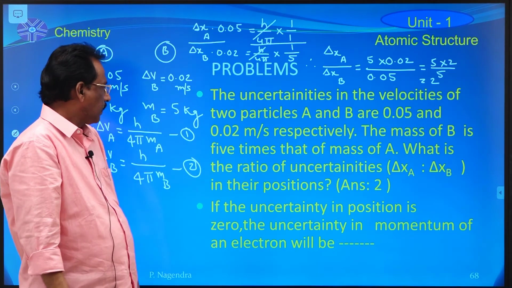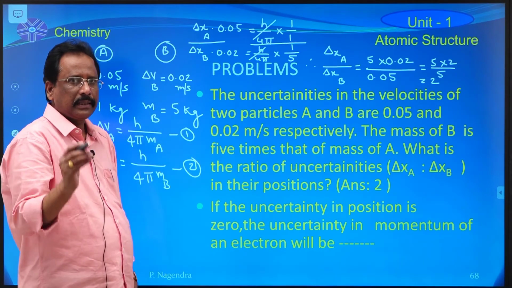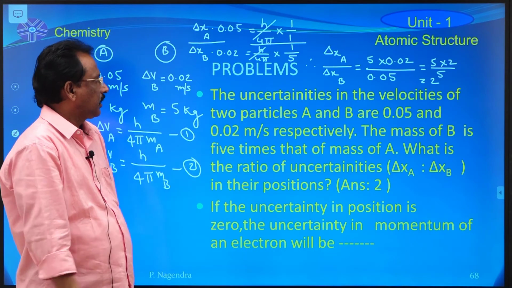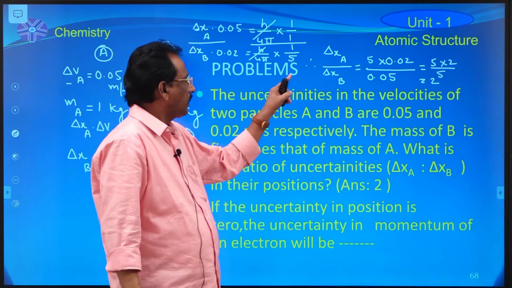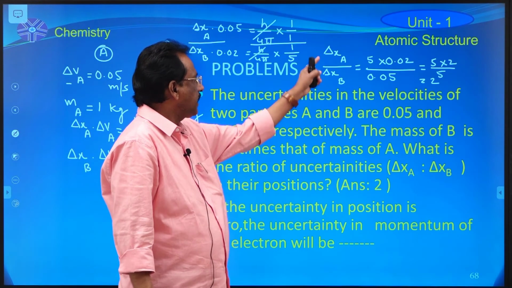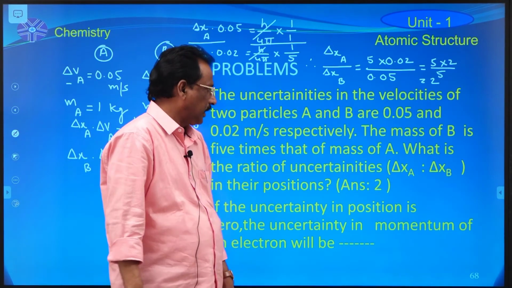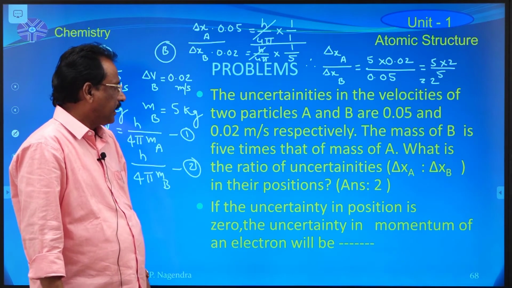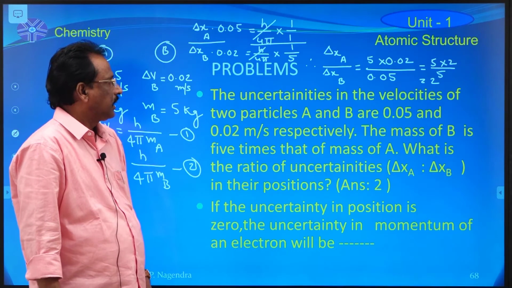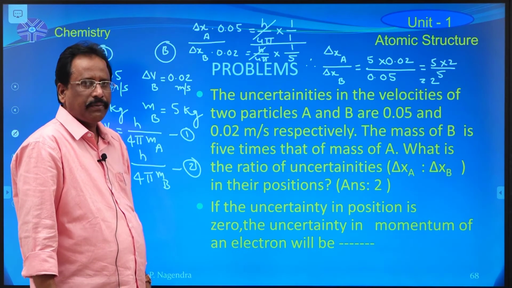So, simply apply Heisenberg's uncertainty equation and calculate the ratio between the uncertainty in the position of particle A and B. So, delta x of A particle divided by delta x of B particle is equal to 5 into 2 divided by 5.